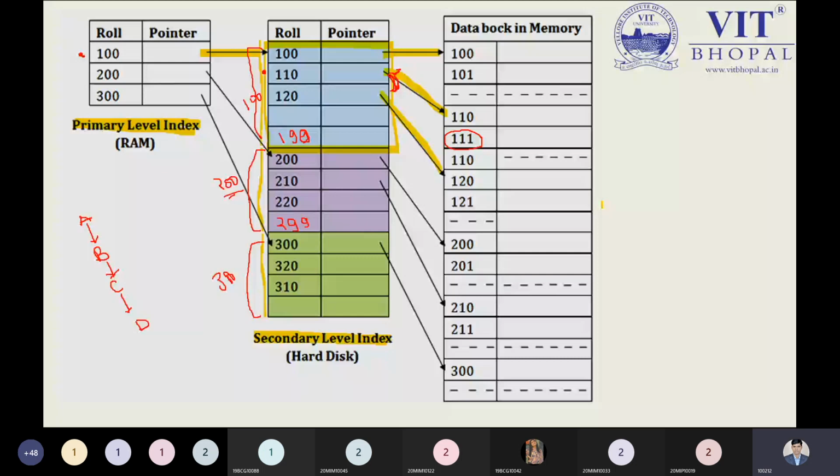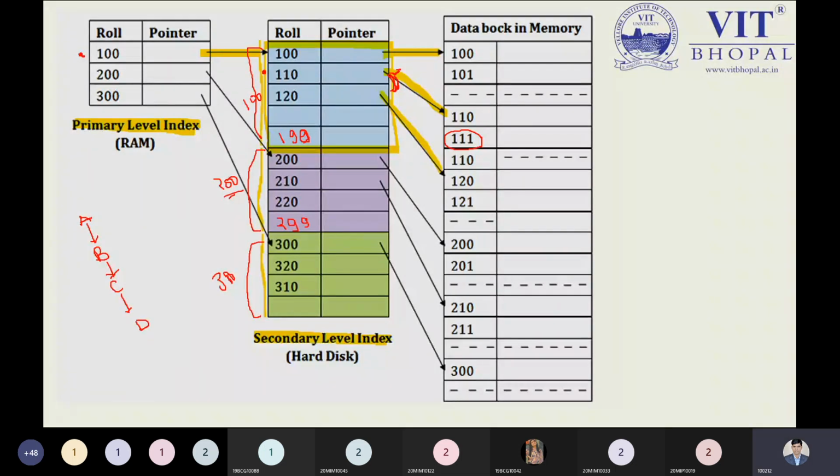In this case we are expanding. Secondary level means you have to do the primary level first, and then the secondary level, as I told you. The same thing will happen over here. This is the point we describe by secondary level indexing. It is just a simple concept we have to understand here.